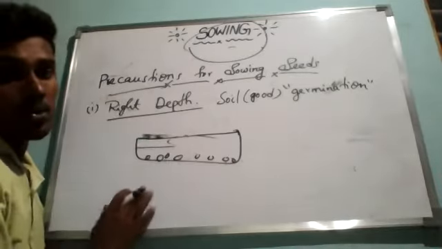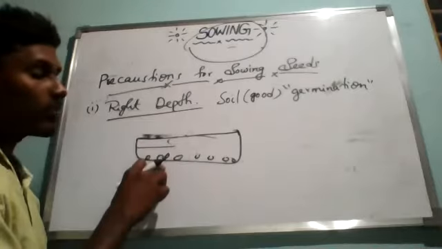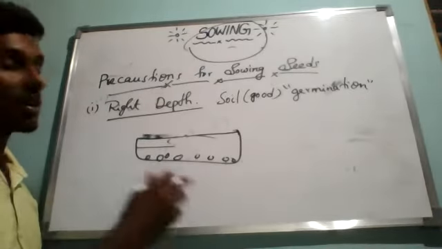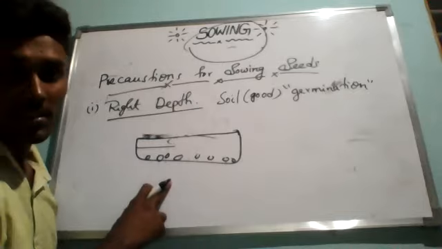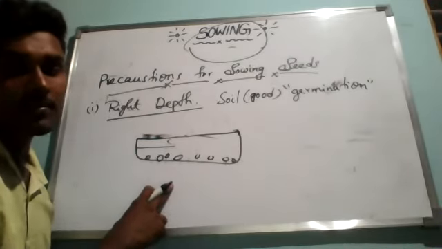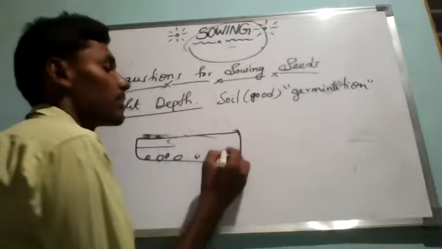Understanding? So suppose you keep them very deep, like 30 centimeters, 40 centimeters deep inside. If you plant the seeds, if you're sowing the seeds like that, then what is going to happen? Then also seeds cannot germinate because they cannot breathe.